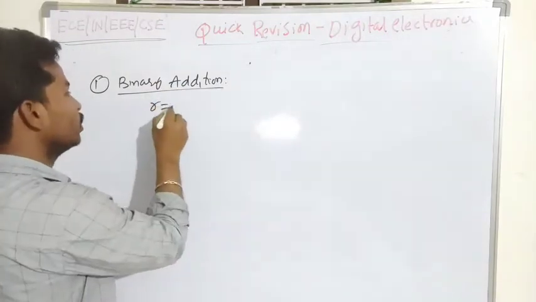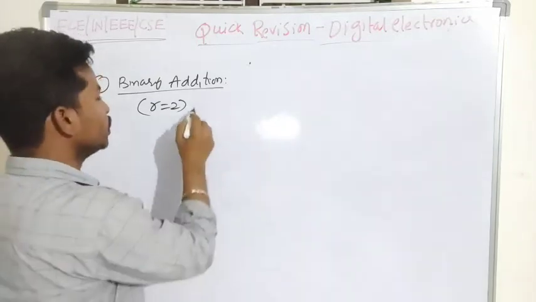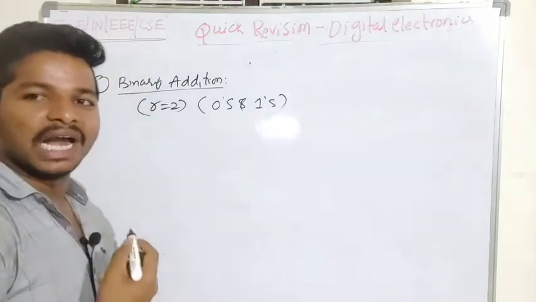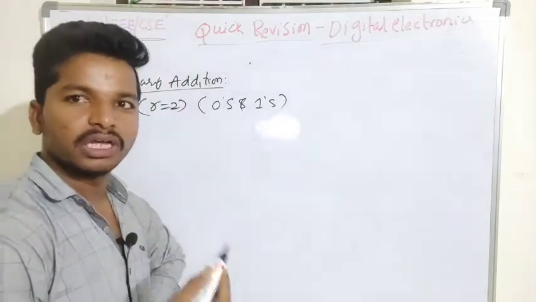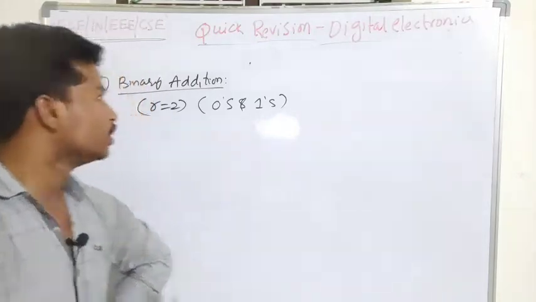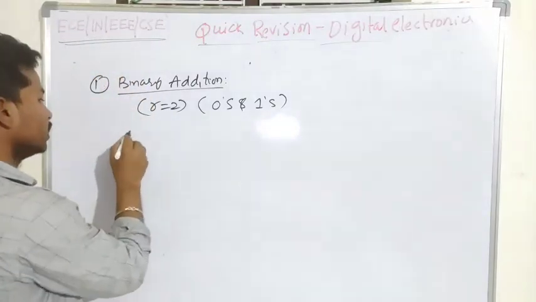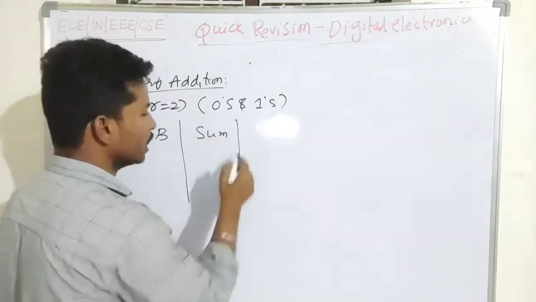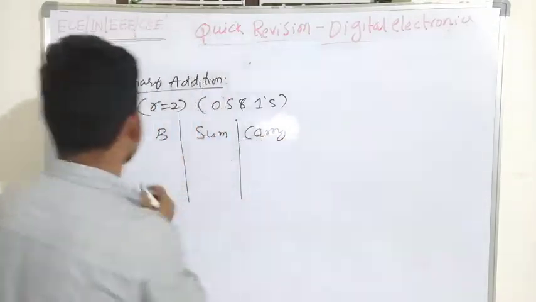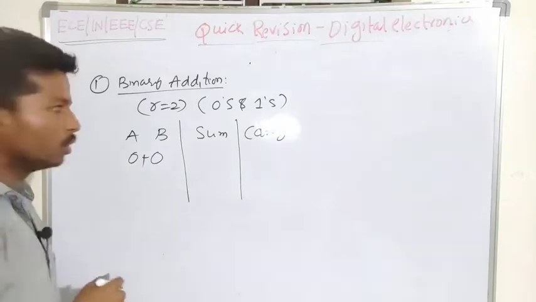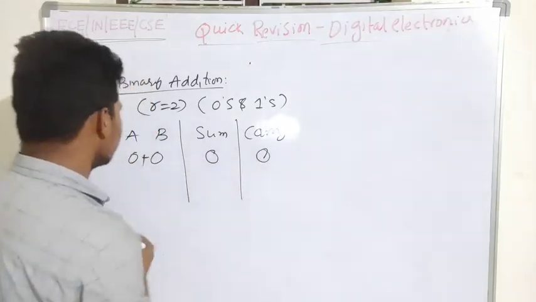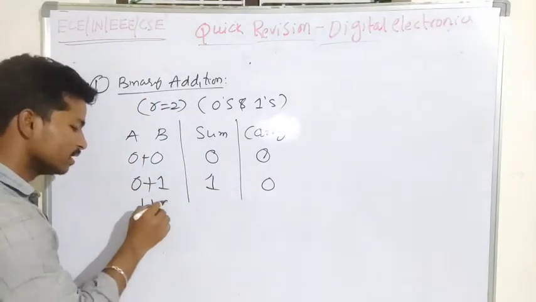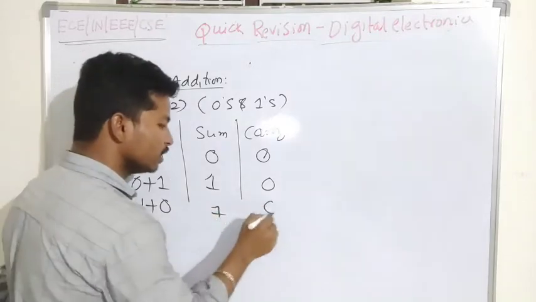We know that in binary there will be 2 distinct digits, that is nothing but zeros and ones. So by using ones and zeros, I have to do addition, multiplication and subtraction. We need to know the addition rules, subtraction rules and multiplication rules for binary. I am assuming one digit as a, another digit as b, and we will have sum, and when I am doing the sum, we will get carry. So 0 plus 0 is nothing but sum is 0 and the carry is 0. When I am adding 0 plus 1, the sum will be 1, the carry will be 0. When I am adding 1 plus 0, the sum will be 1, the carry will be 0.